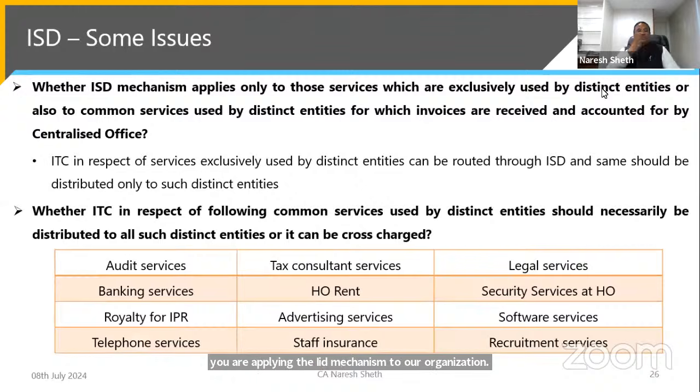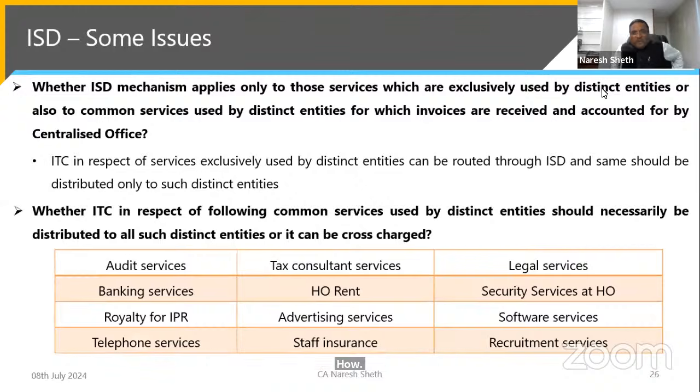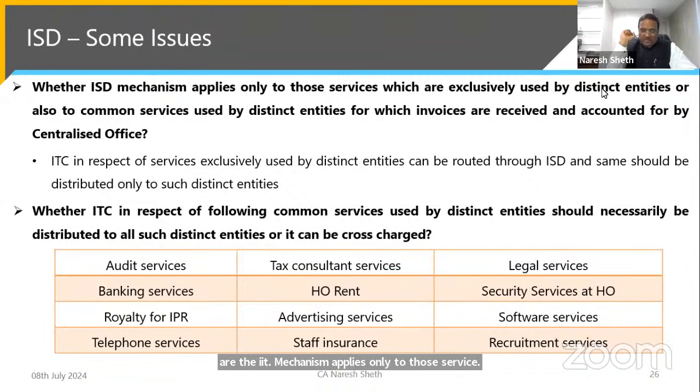Now, I am coming to some issues. This is very important. Whether the ISD mechanism applies only to those services which are exclusively used by distinct entities, or also the common services used by the distinct entities whose invoices are received and accounted for by the centralized office.